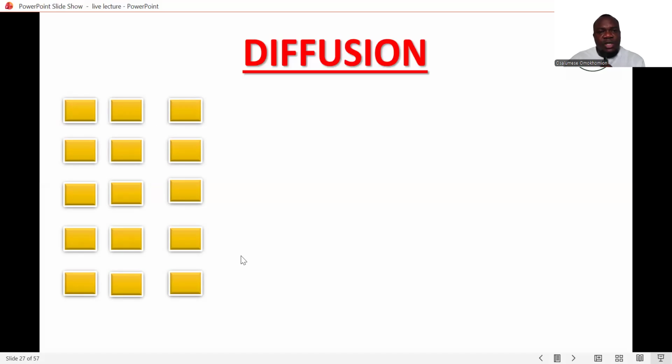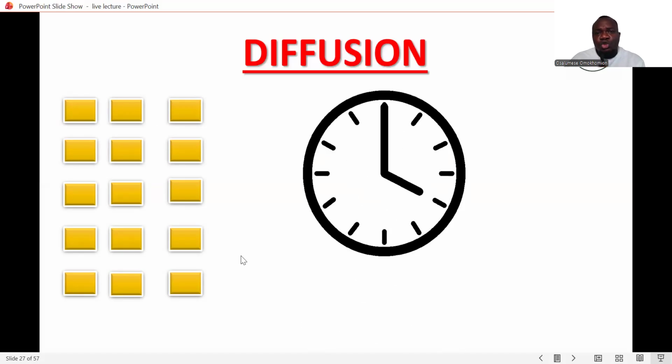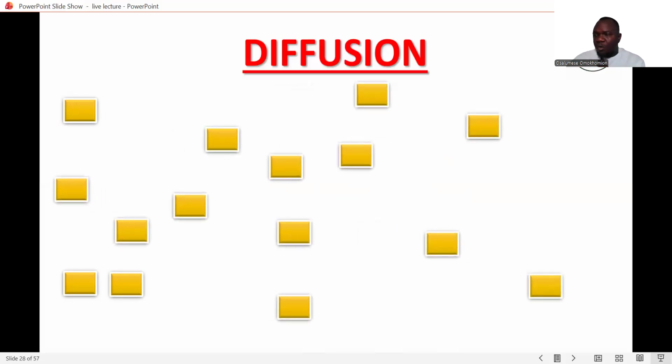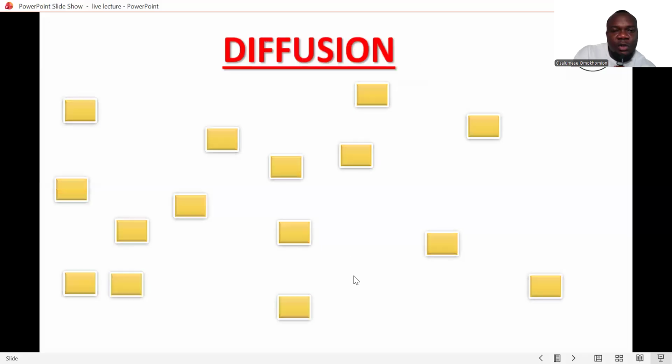You get to a point when it's break time. So during break time, what happens? The students tend to move, and when they move around the classroom, they tend to spread around everywhere. This is how molecules tend to move and diffuse from one place to another. That's why when you spray a perfume right now, the molecules tend to spread around the room, so everybody, even far from here, can easily perceive the scent coming from the perfume. This is just an analogy of what diffusion is all about.